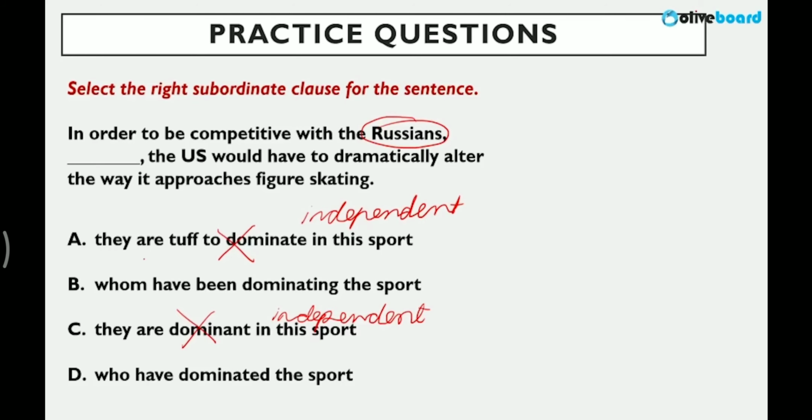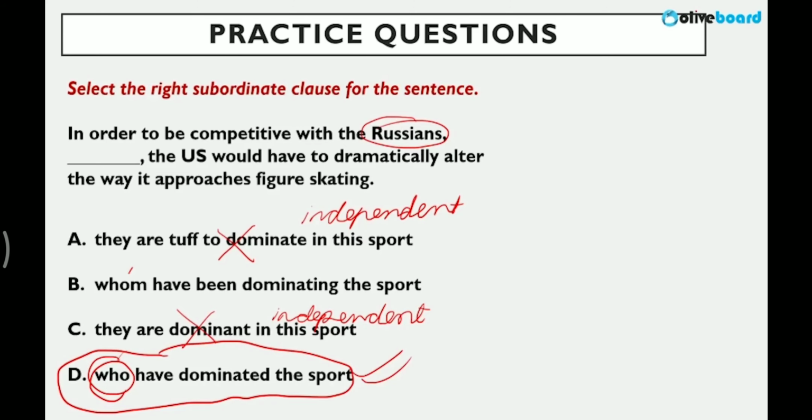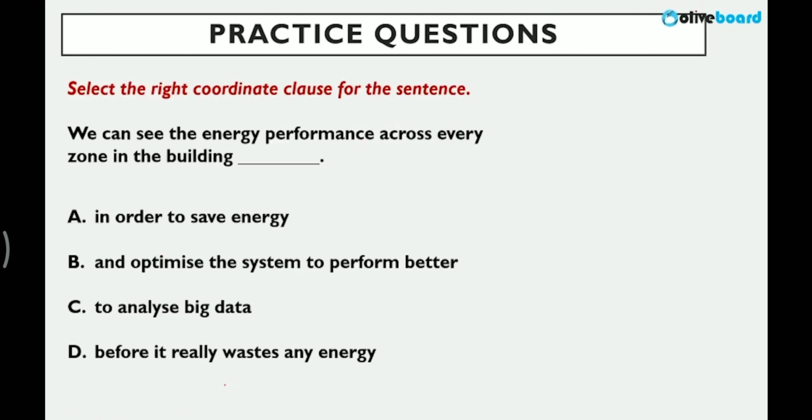For people, for the subject Russians, we will use who. Whom is for the object. So this will be your answer. This one, whom, is wrong because whom is used for the object of the sentence. Here we are talking about Russians, which are the subject. So who is required. D will be the correct answer choice.